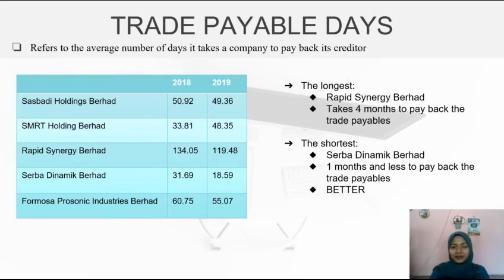Trade payables days refer to the average number of days it takes a company to pay back its creditors. Among the 5 companies, Rapid Synergy Berhad takes the longest time and Serba Dynamic takes the shortest time. This is because Rapid Synergy takes about 4 months to pay back the trade payables. However, Serba Dynamic only takes 1 month or less. Therefore, Serba Dynamic is the better in trade payables days among the other companies.